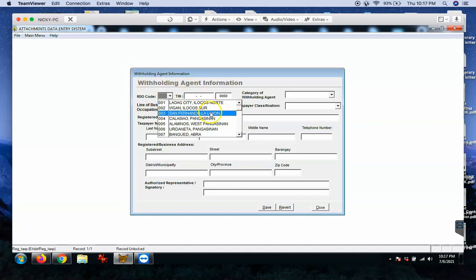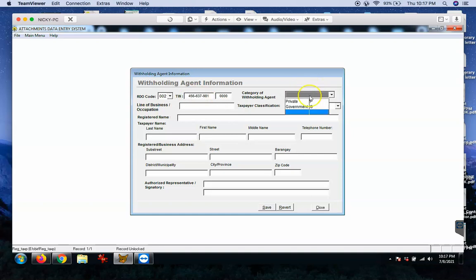So, kung saang RDO ka, so this is just sample ha. And then, category of withholding agent, private, line of business. So, yung sa line of business, makikita mo to dun sa COR, kung ano yung nakalagay doon sa COR mo. And then, taxpayers classification, individual. Kung individual ka, kailangan mong fill upan yung full names mo, last name, first name, and middle name.